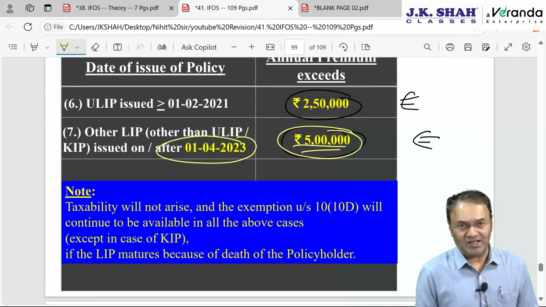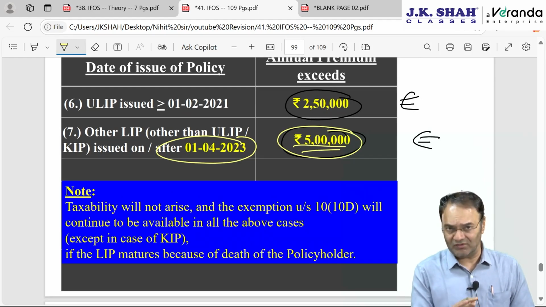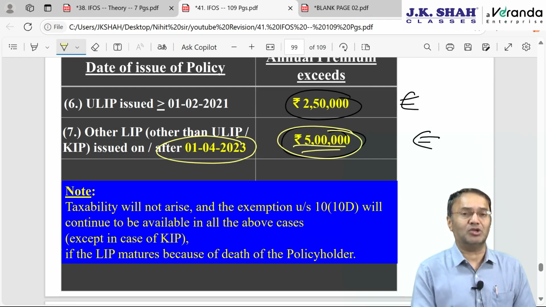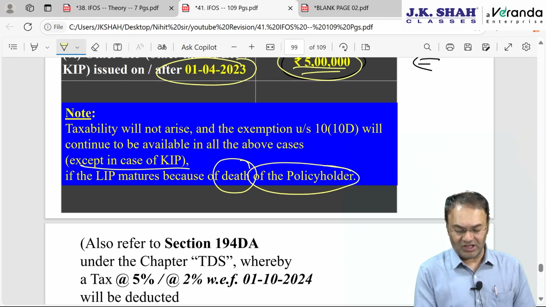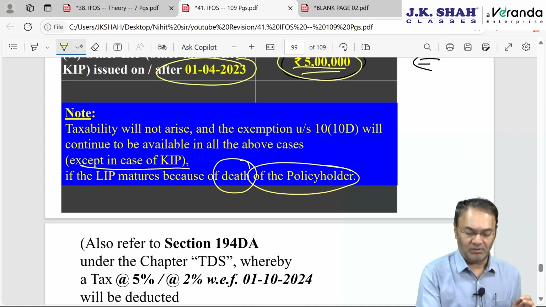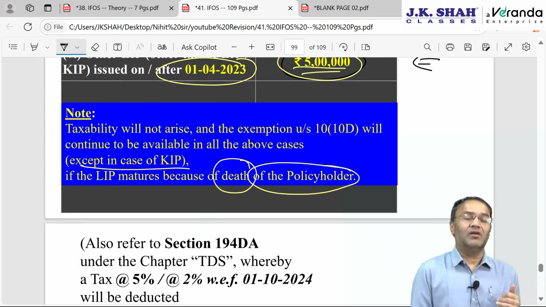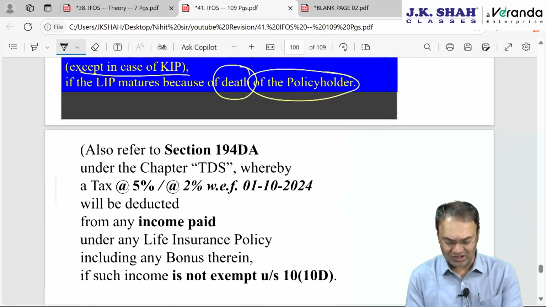However, barring KIP, Keyman Insurance Policy, in all the above situations, taxability will not arise if the policy matures because of the death of the policyholder. In case of KIP, whether the policyholder dies or does not die, maturity proceeds are taxable. When would it be taxable under the IFOS? That also we discussed in the last session.